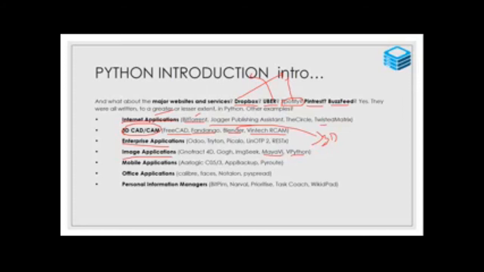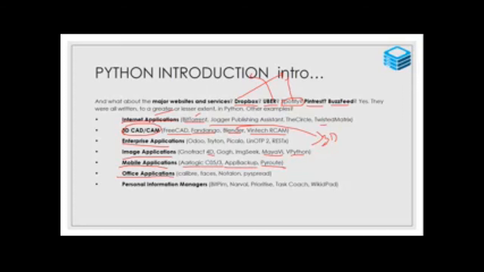Maya is a GUI oriented software. Then 4D. These are all software developed in Python. The background is Python. Then for mobile applications we are using Android, iOS. PyRoot is one mobile based application. App Backup is one mobile based. Orlogic C05, these are all mobile based application software.